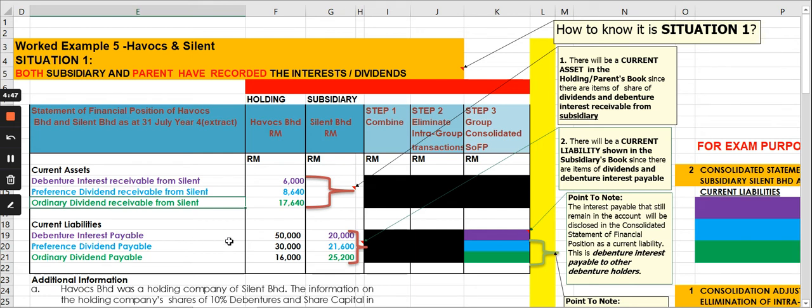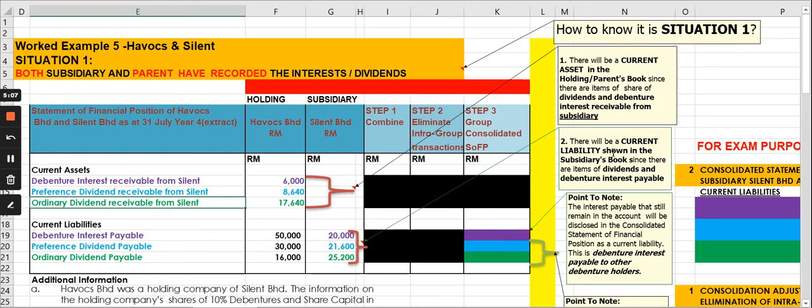For the debenture interest payable, we are going to eliminate the intra-group debenture interest, the one paid to the parent, and the remainder related to other debenture holders will be disclosed in the group statement of financial position.